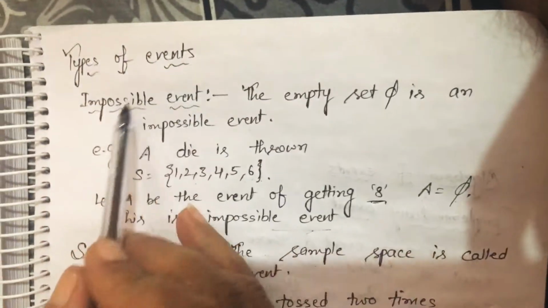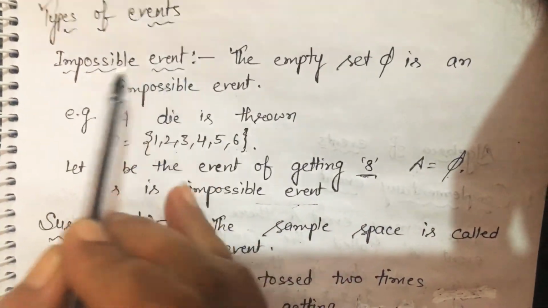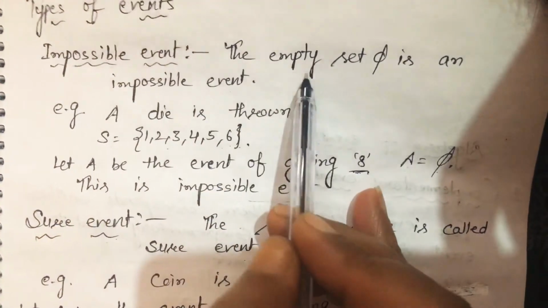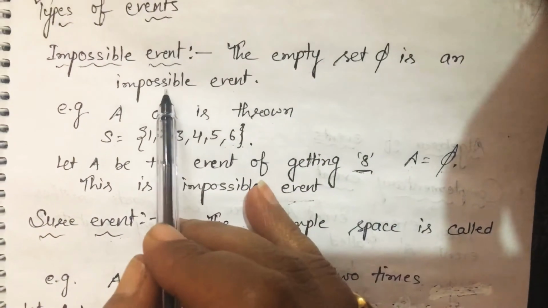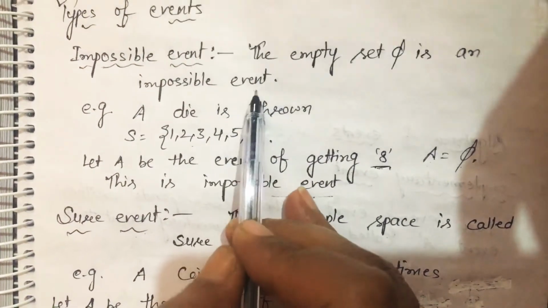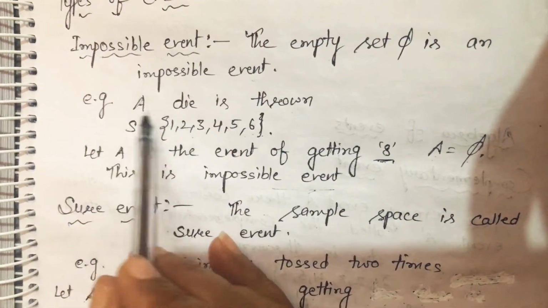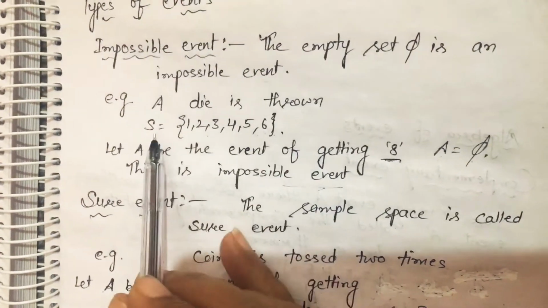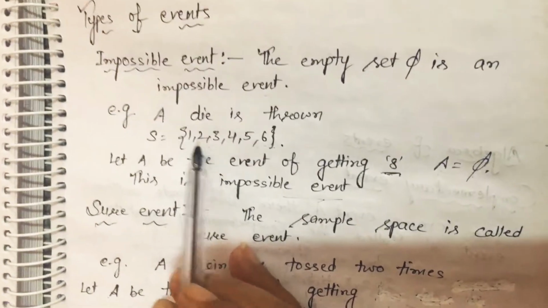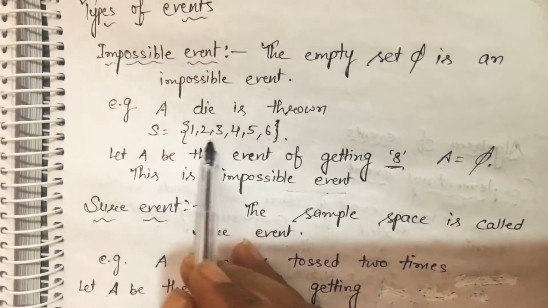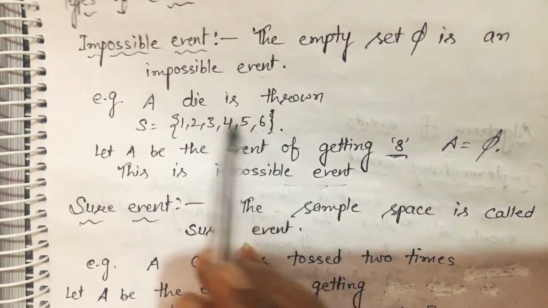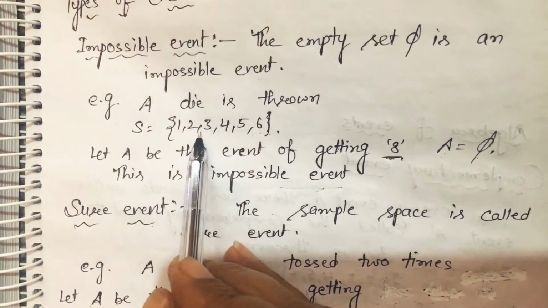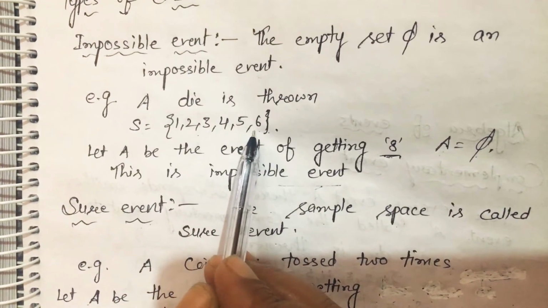Now types of events. First, impossible events. The empty set phi is called an impossible event. Impossible, why? For example, a die is thrown. S is the sample space, that means 1, 2, 3, 4, 5, 6.